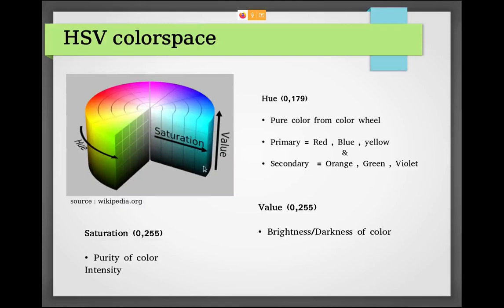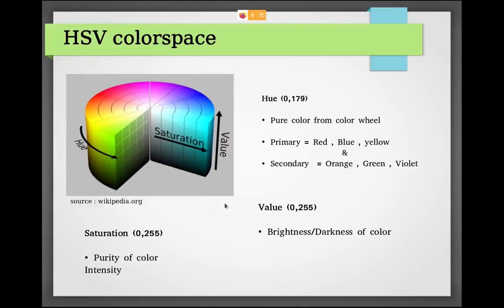And the vertical axis is the value, as the name itself says, and it tells us the darkness or brightness. At the bottom of the value axis, you see the whole cylinder at the bottom making a black circle. The darkness it represents. As the value increases, the brightness increases.